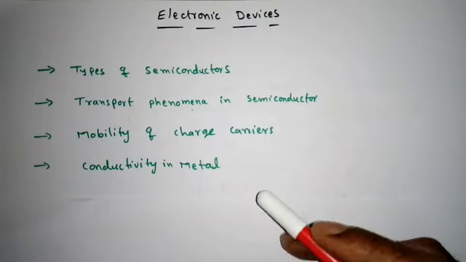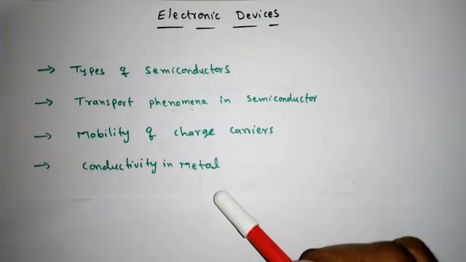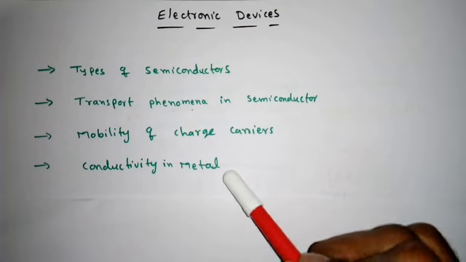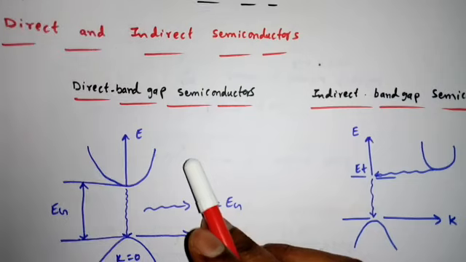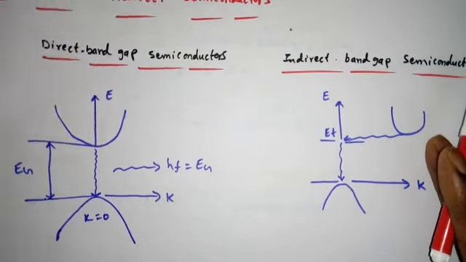In this lecture, I will discuss these topics: types of semiconductors, transport phenomena in semiconductors, then we'll see mobility of charge carriers and conductivity in metals. Right? In the previous lecture, we discussed one classification of semiconductors, that is direct and indirect semiconductors, or we can say direct band gap semiconductors or indirect band gap semiconductors.